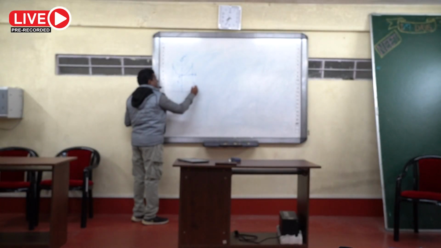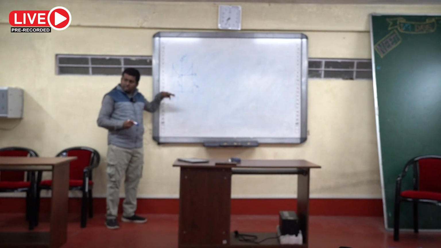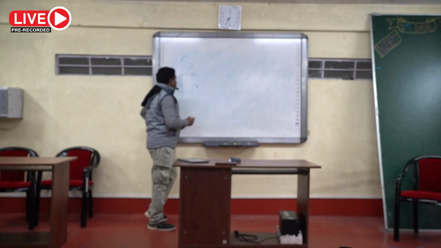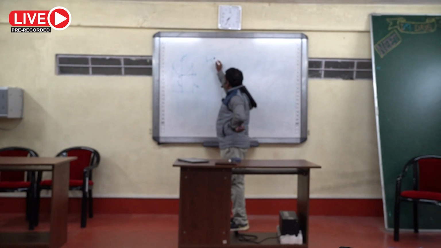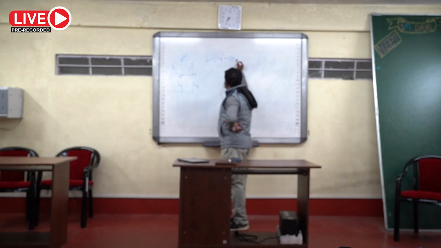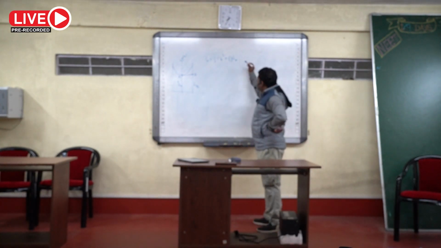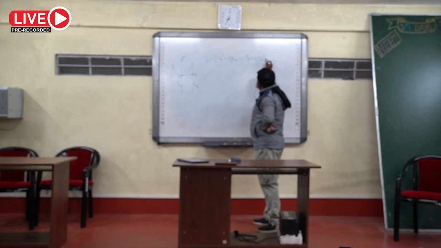HA equal to HB, that is from the reference level. Now according to Bernoulli's theorem, I can write at point A pressure PA plus kinetic energy density half rho VA square plus rho G HA, that will be equal to PB plus half rho VB square plus rho G HB.